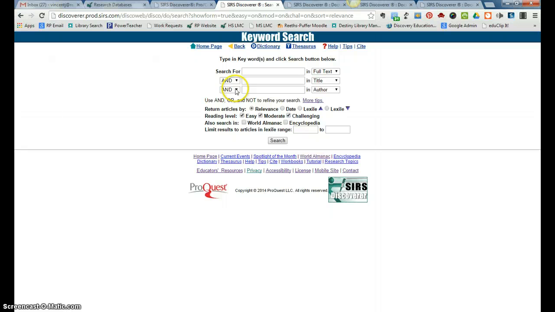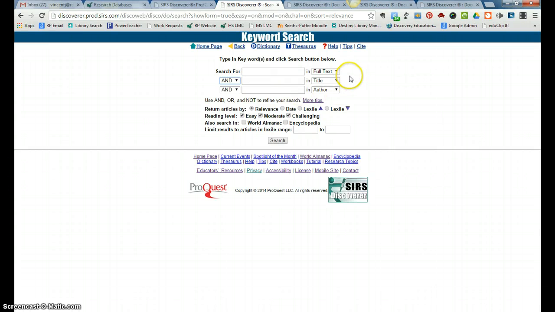So a couple of things to recognize: you can combine these. So maybe I need OR for my first two boxes and then I'm going to narrow it with my third search term. So you've got different options of how you can set up your search. You do not need to put search terms in all three of these search boxes, but if you are using Boolean searching strategies, you're definitely going to have to put search terms into the first two.